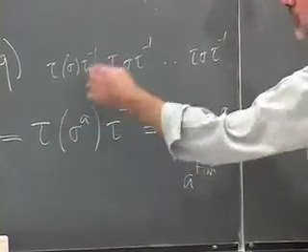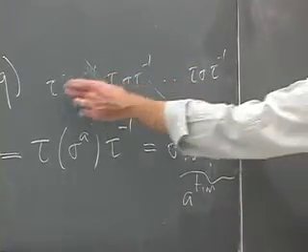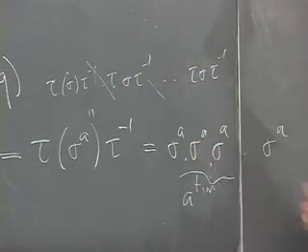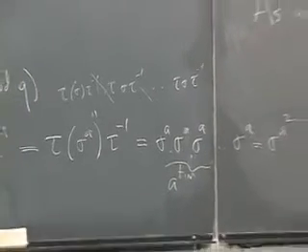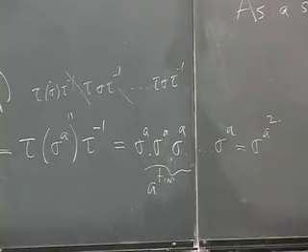That would give you this as you kept canceling out the tau inverses. And then each one of these is sigma to the a, so you get it a times. So that's sigma to the a squared.